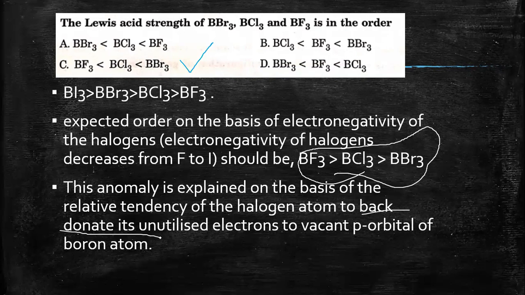So the back donation trend changes from F to I, and that is the reason why the Lewis acid strength of BBr3, BCl3, and BF3 changes in this particular order.